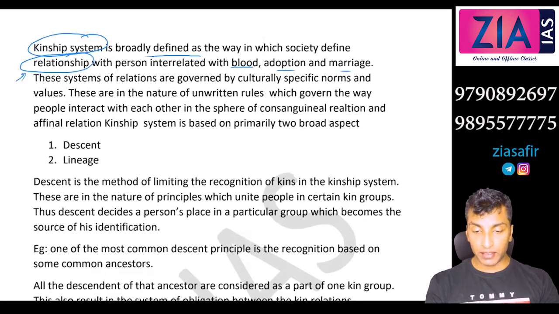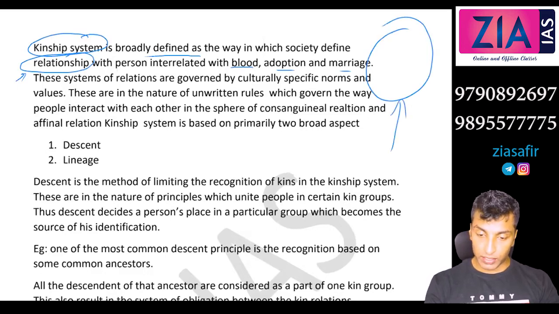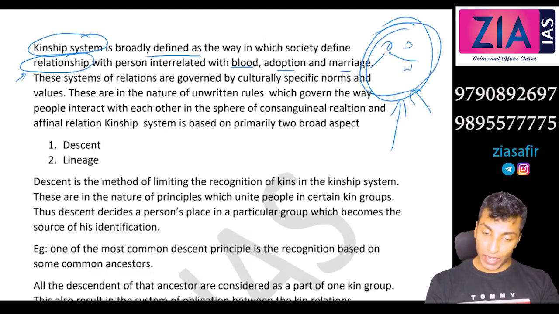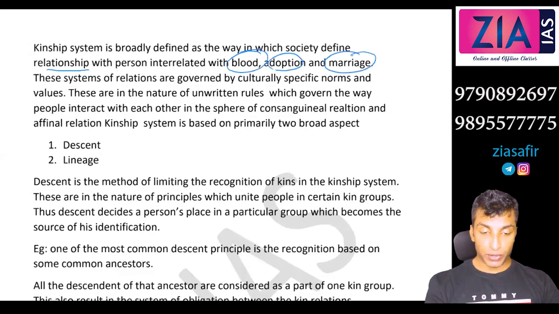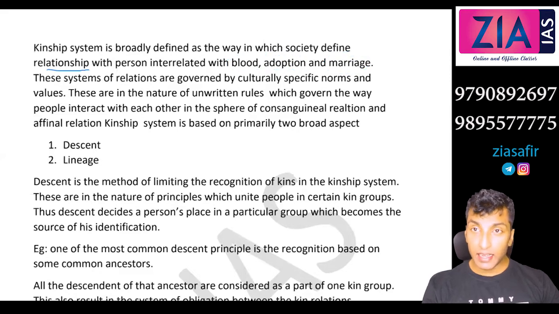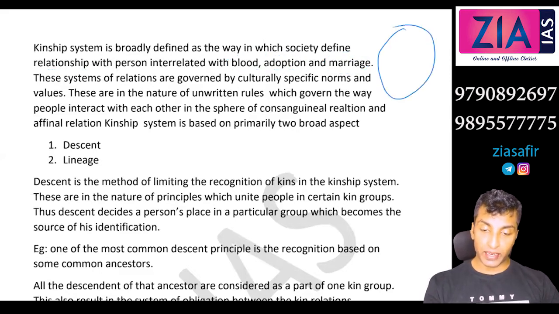So if I am saying this is my kinship system or this is my kin group, I'm talking about my father, my mother, my cousins, okay, all my relatives, and even my wife's family also. So all these are actually part of your kin group. So the kinship system concept is broader. It is connected with relationships with other persons. It can be blood relation, your brothers, sisters, cousins, etc. It could be adoption, it could be marriage. Okay, so kin group will actually decide the relatives. So it's a wider kin group.